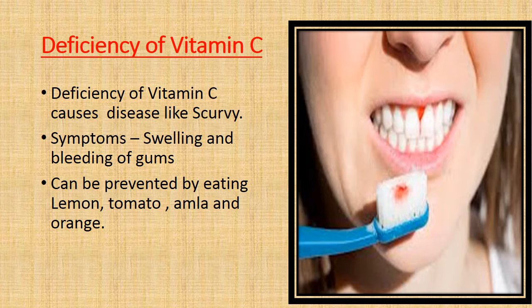If we are not taking vitamin C in our diet, we can suffer from a deficiency disease that is scurvy. What happens in scurvy is we have swelling and bleeding of gums. To prevent it, we should eat lemon, tomato, amla and oranges. Now, all citrus fruits.